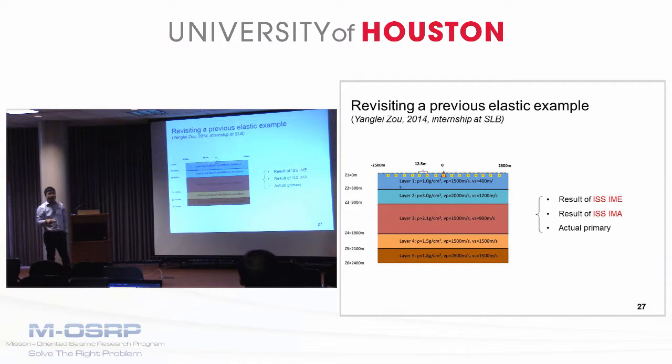So separate from the 1D acoustic model, the 1D elastic model is revisited here. And this 1D elastic model was done by my colleague Yanglei when he interned at Schlumberger. Back then, he compared the results from the ISS-MA and the results from the ISS-ME and compared these results to the actual primary. So what's new here is we would like to know what would happen if we use the ISS-ME plus adaptive. So what we add here is we take the results from the ISS-ME plus adaptive and add them to this comparison.